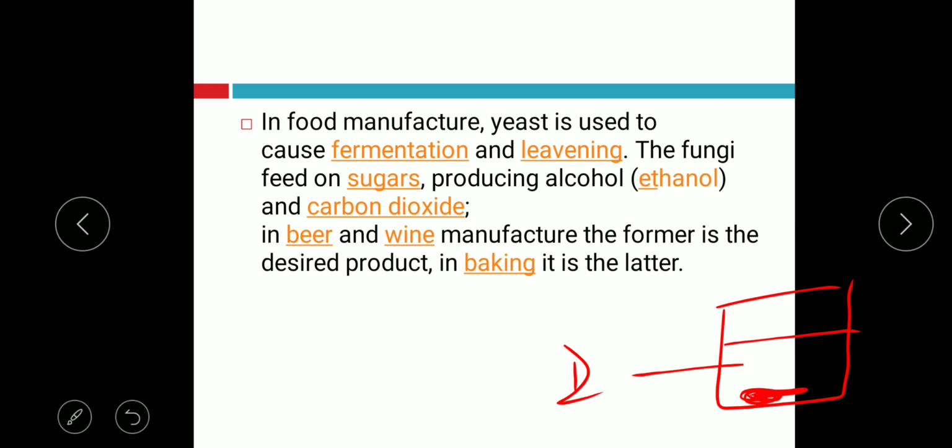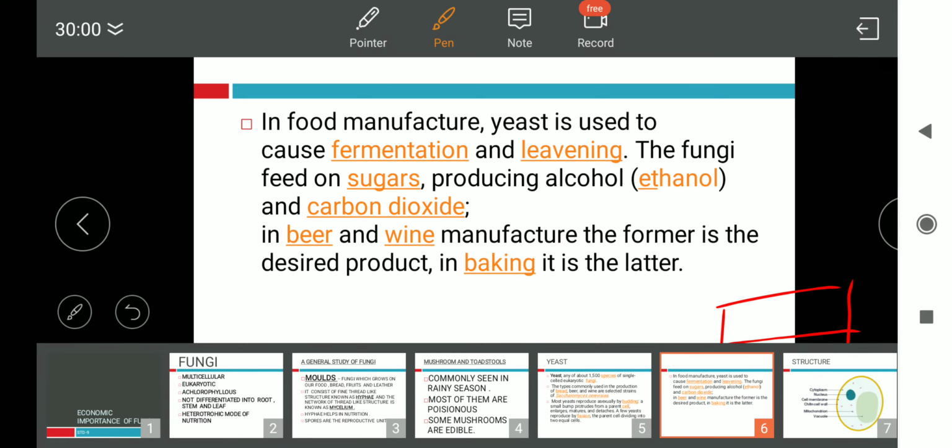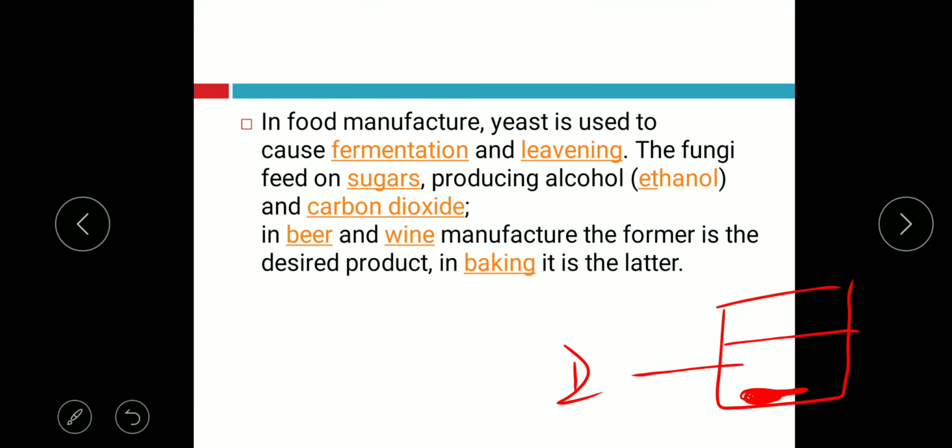You must have seen your mother using yeast in the preparation of dhokla or cakes. The yeast will perform fermentation, and carbon dioxide will be formed. This carbon dioxide, being gaseous, tries to move out through the layers of the dough, and bubbles or air spaces are formed. So the dough increases in volume. This is known as leavening.